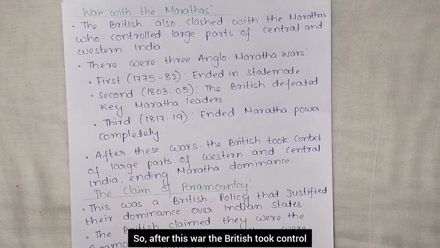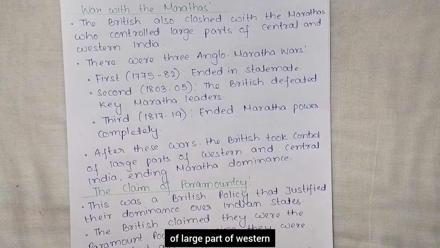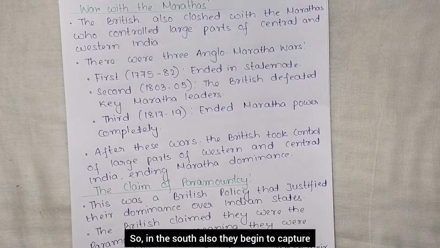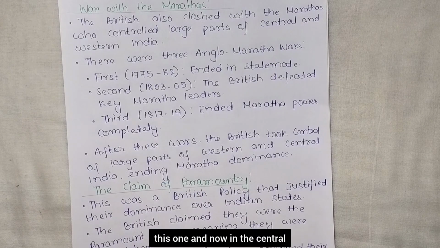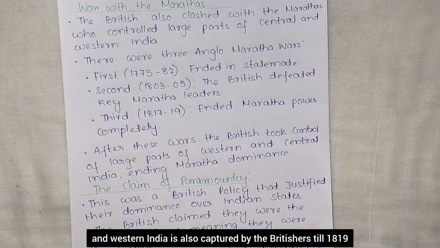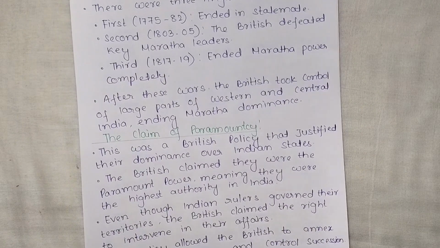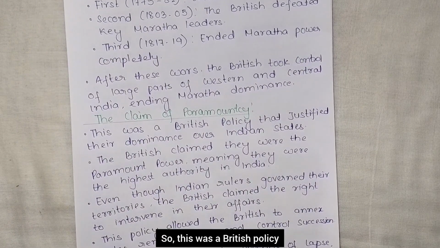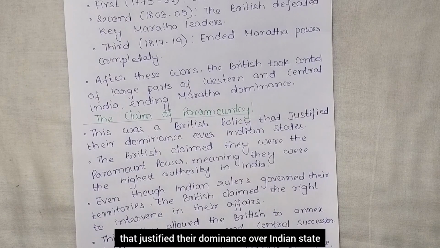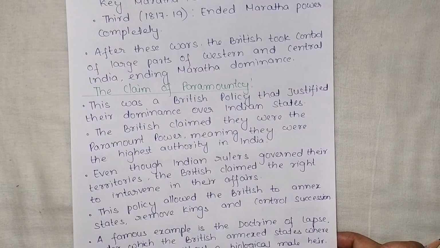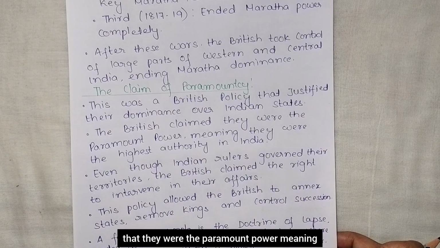So after this war, the British took control of a large part of western and central India, ending Maratha dominance. So in the south also they began to capture, and now central and western India is also captured by the Britishers till 1819. The claim of paramountcy. So this was a British policy that justified their dominance over Indian states. Now again one more policy. The British claimed that they were the paramount power, meaning they were the highest authority in India.